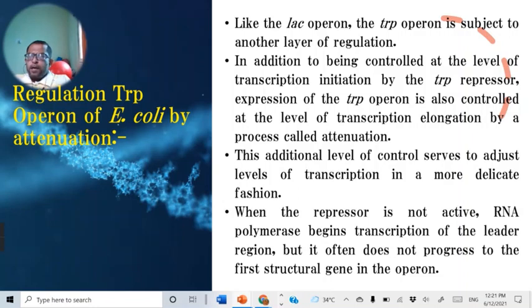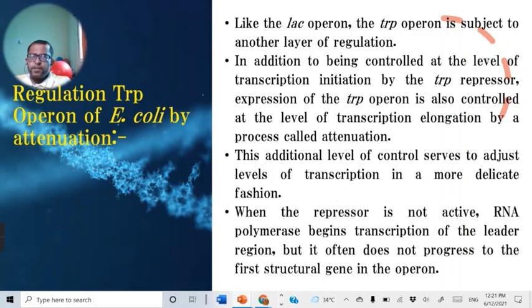This additional level of control helps the bacteria adjust to the environmental conditions. If there is an increase in the amount of tryptophan, this helps to delicately balance the amount of the amino acid tryptophan to the equalized set. When the concentration increases, the repressor protein is functioning.